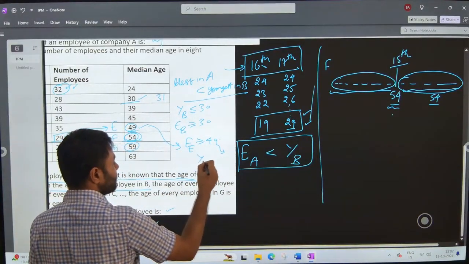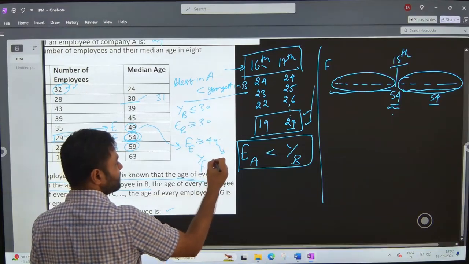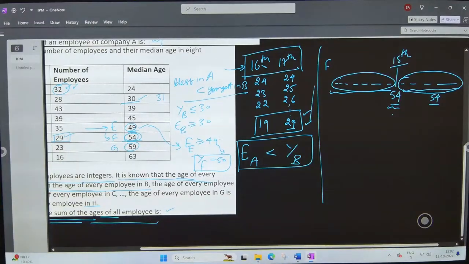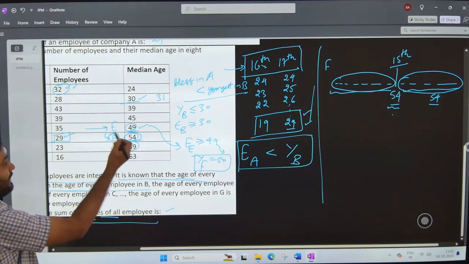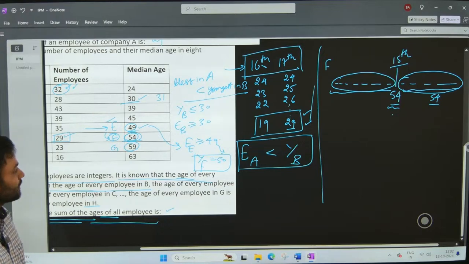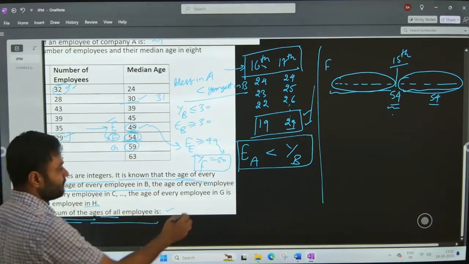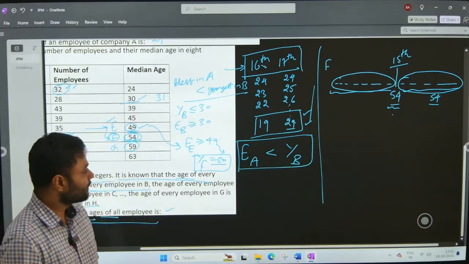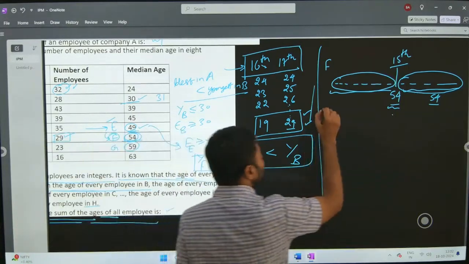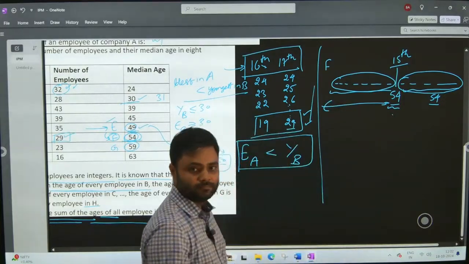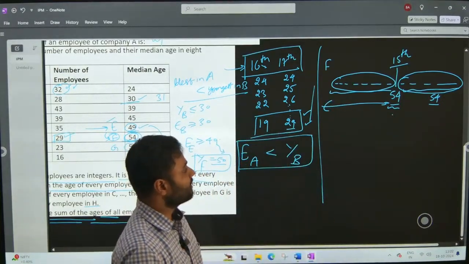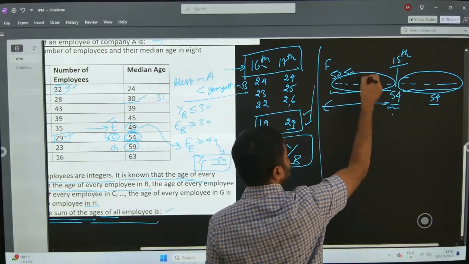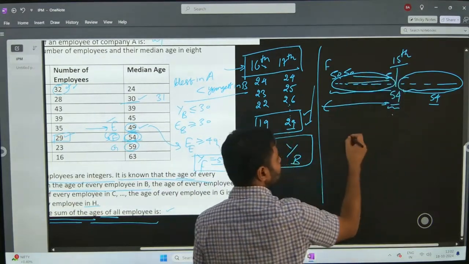That means the youngest employee in company F can have an age of 50 years, because we were given a condition that every employee in company F is elder than every employee in company E. So we can say that the youngest employee in company F can be of 50 years of age. And in fact, all these 14 employees can be of the same age. It will not alter any condition, it will not change any data. So we can give 50 years to everybody. So these 14 employees are 50 years of age.